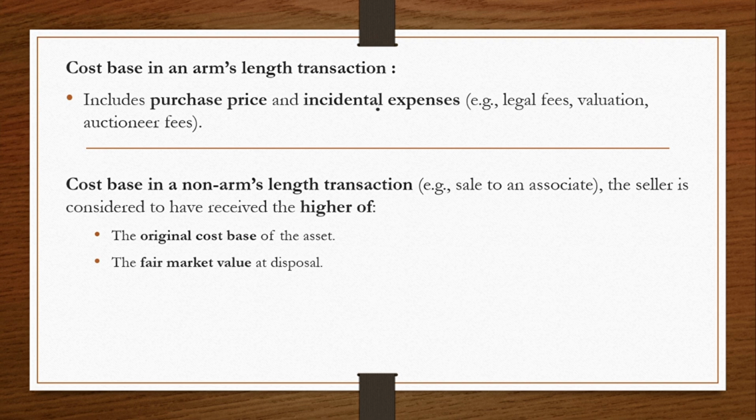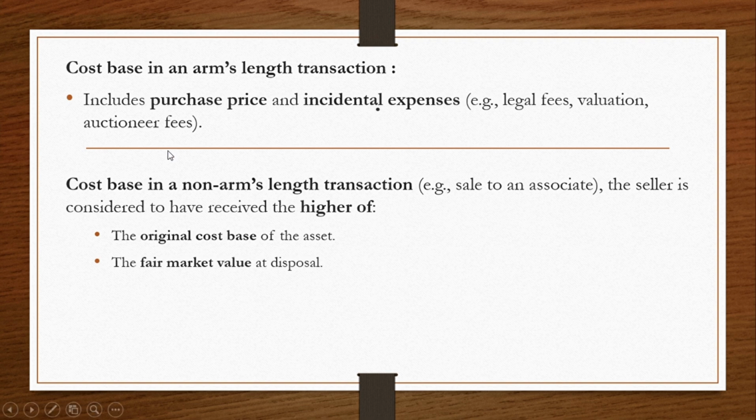So in an arm's length transaction, the cost base is the purchase price and incidental expenses. For example, the legal fees, the valuation, auctioneer's fees, etc. So the cost base includes the purchase price and incidental expenses. That is in an arm's length transaction.